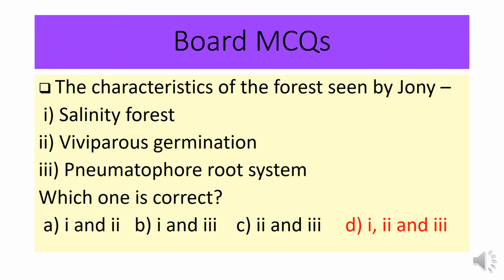Another question is the characteristics of the forest seen by Johnny. Saline forest, vivipara germination, pneumatophore root system, and these are also characteristics of mangrove forest. That is, mangrove forest is a saline based forest, and vivipara germination is found in mangrove forest, and pneumatophore root system is also found in mangrove forest. So the answer will be D, 1, 2 and 3.